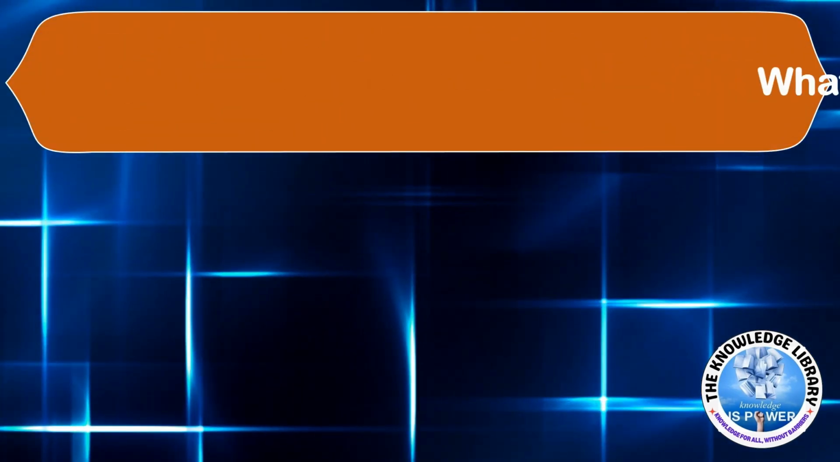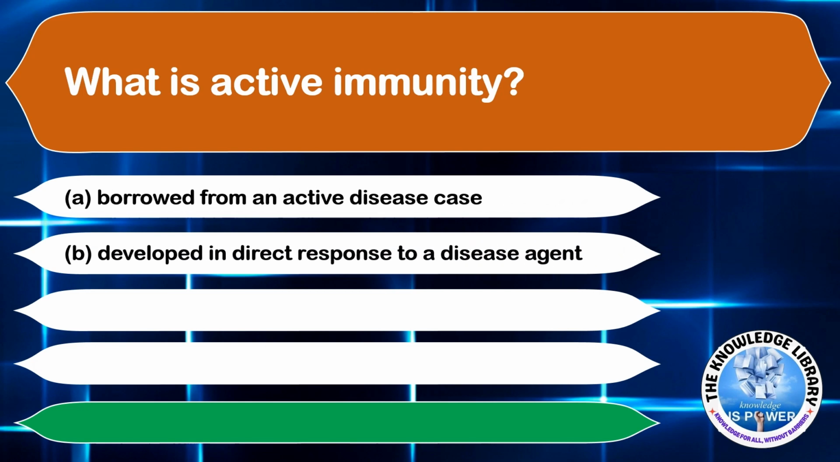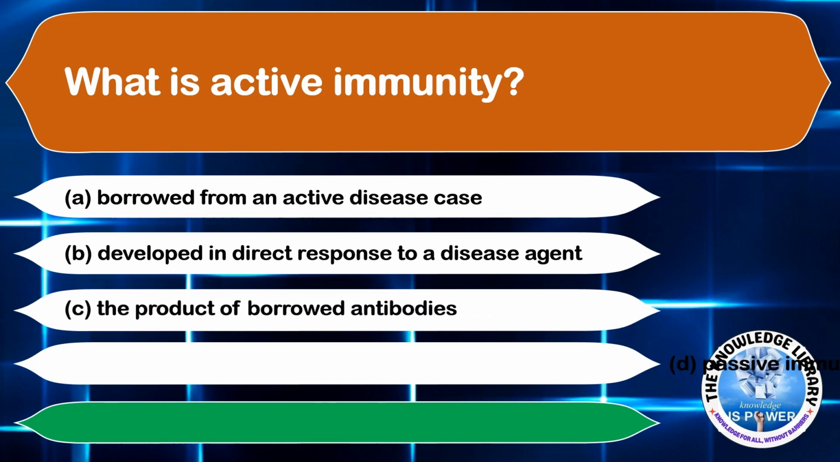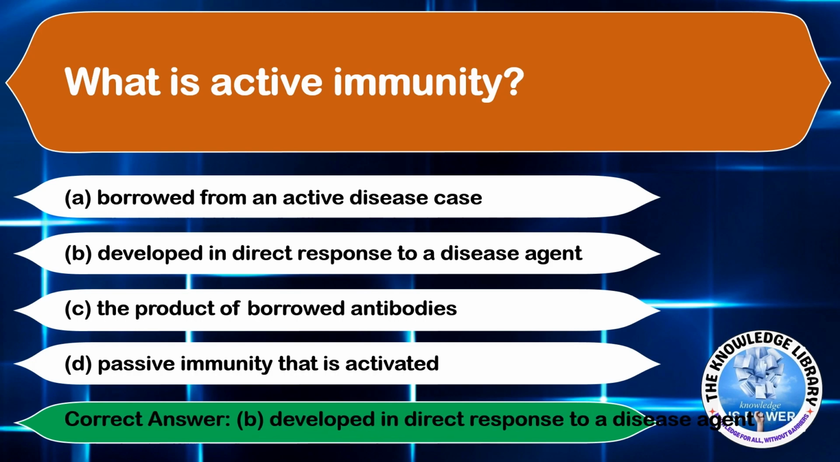What is active immunity? Option A, borrowed from an active disease case. Option B, developed in direct response to a disease agent. Option C, the product of borrowed antibodies. And option D, passive immunity that is activated. The correct answer is option B, developed in direct response to a disease agent.